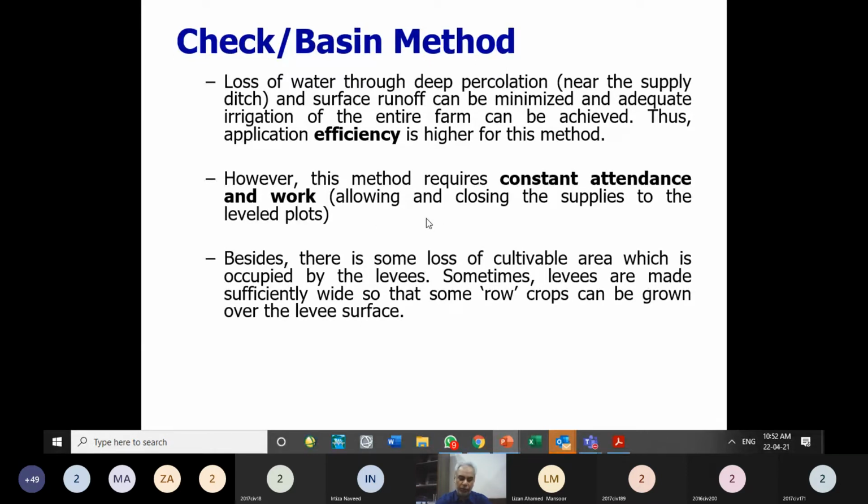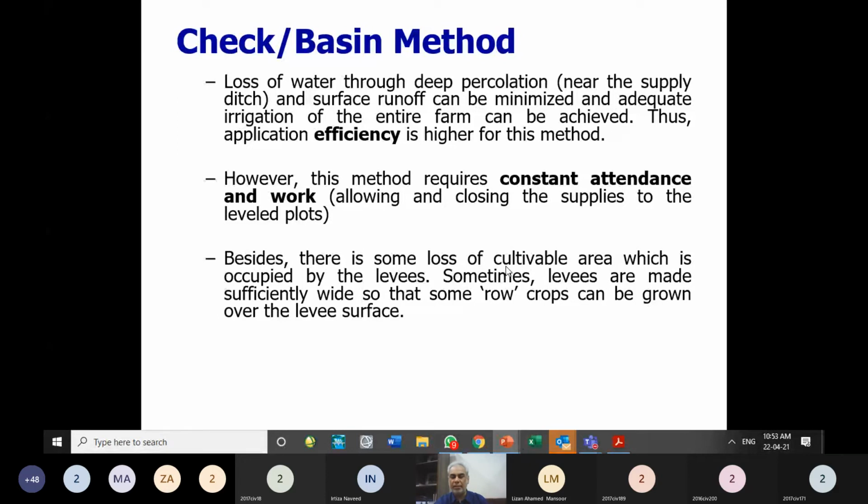Because the whole field is divided into smaller basins or smaller check boxes, more vigilance is required from the farmer. He has to close it, open it, close it, open it. So as compared to the strip irrigation method, the vigilance and the attention of the farmer is required in a better way. Besides, there is more loss of cultivable land.